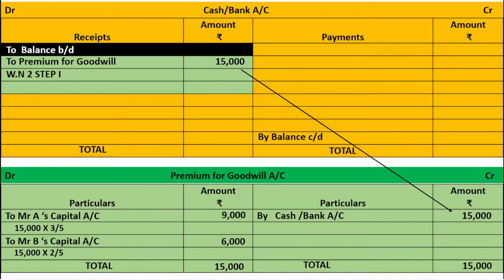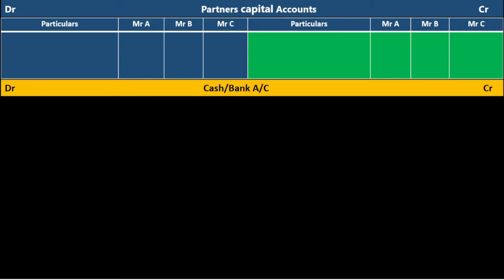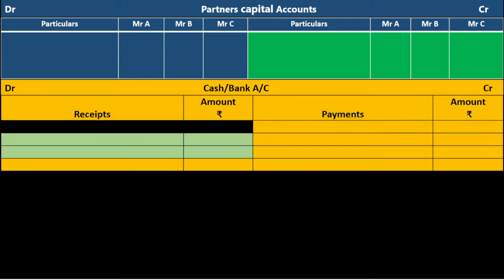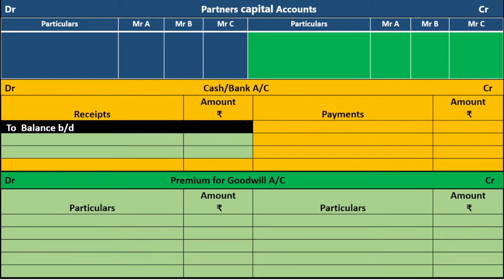Now I'll show you the summary of the capital account, cash or bank account and premium for goodwill in one place. Partners capital account: Mr. A, Mr. B, Mr. C, particulars Mr. A, Mr. B, Mr. C. Cash/bank account, draw the format like this to balance brought down. Next, premium for goodwill account. When we prepare all in one place, how does it look? It looks like this. Start.